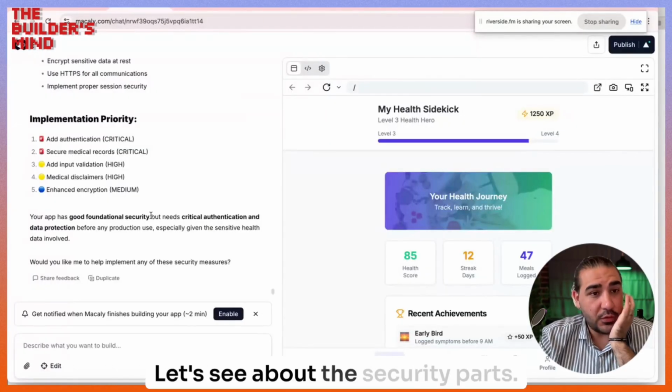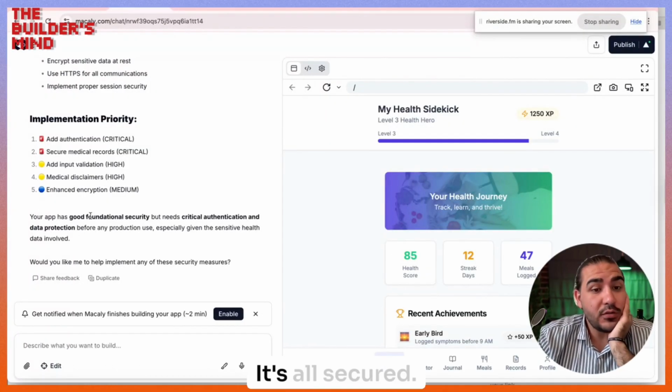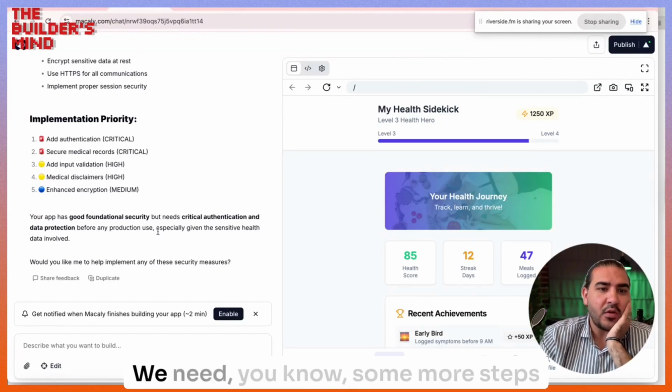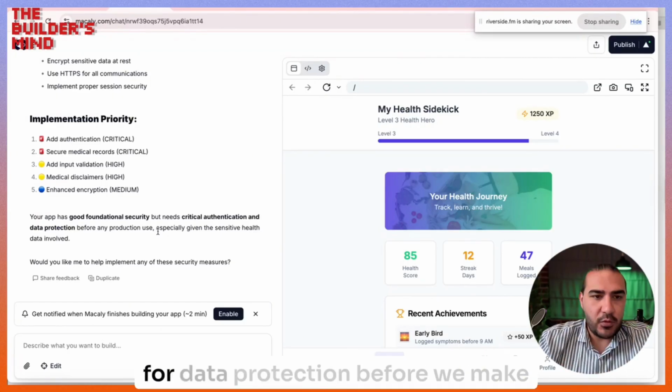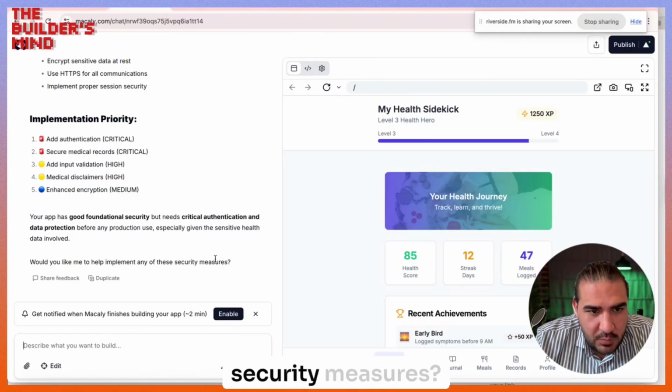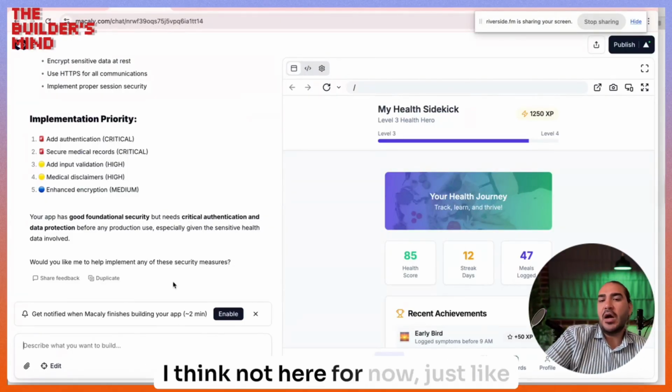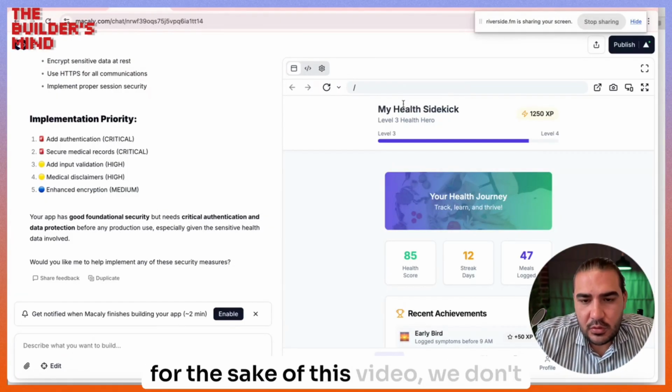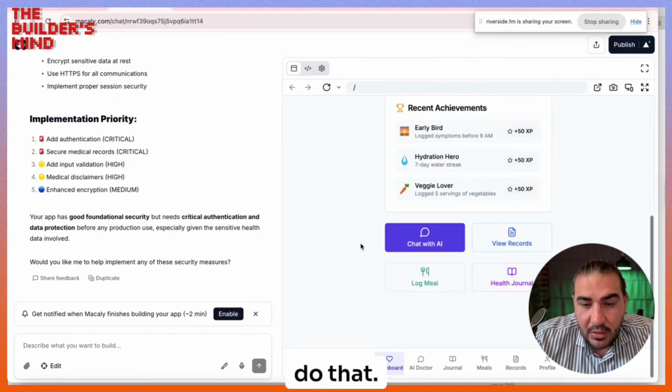Let's see about the security part. So okay, it's all secured. It's all good. Okay, yeah, we need some more steps for data protection before we make it public. Would you like to implement those security measures? I think not here for now. Just for the sake of this video, we don't do that. But actually, yeah, so this is it.